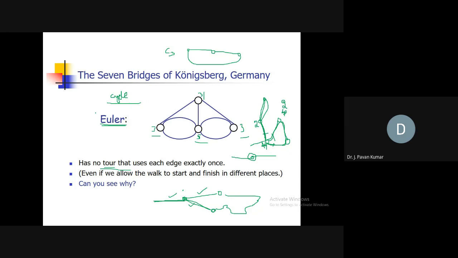That's why such a cycle we call an Euler cycle, where we have the additional property that the cycle should cover all the edges in the graph. That is Euler cycle or Euler circuit. Is it clear? Yes. Any doubts?